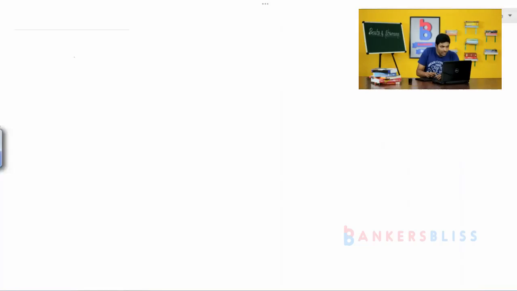See here, you have three conditions in this problem. One is the boat is going to travel in still water at a speed of some kilometers per hour. For example, the boat is going to travel at a speed of 50 kilometers per hour in still water.